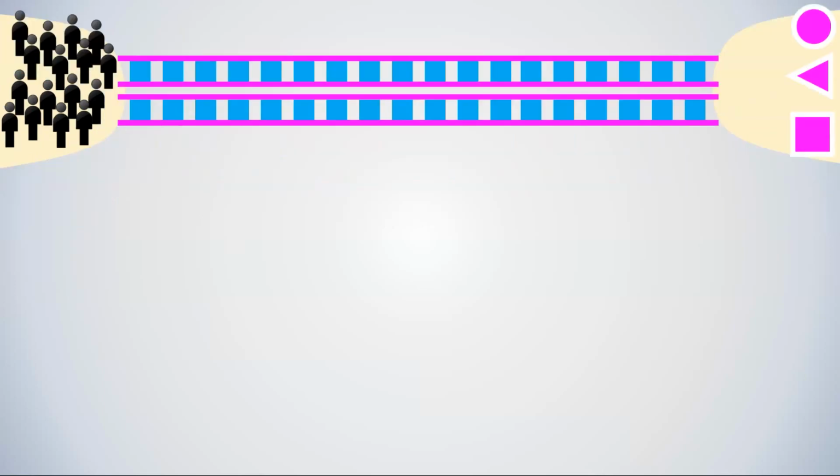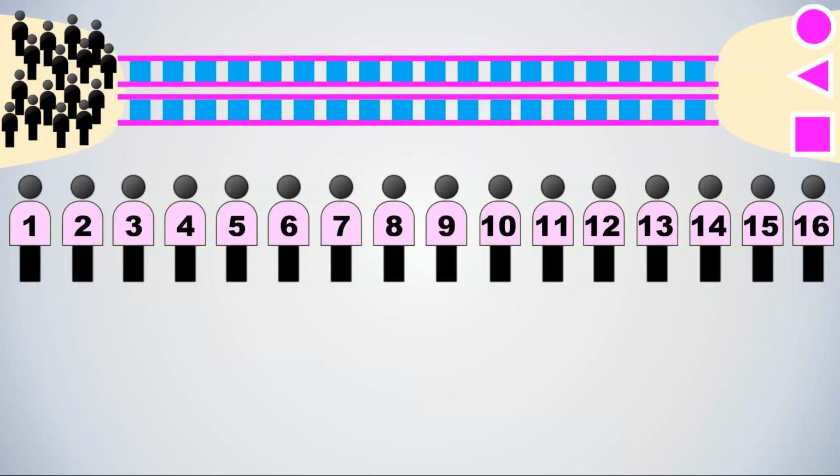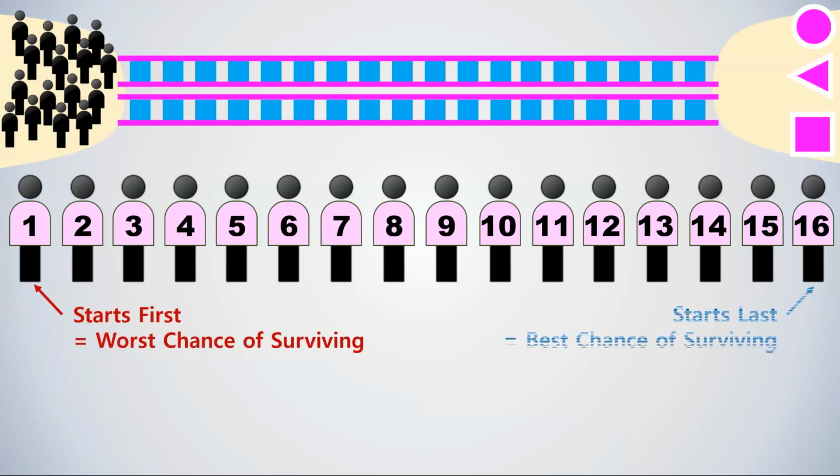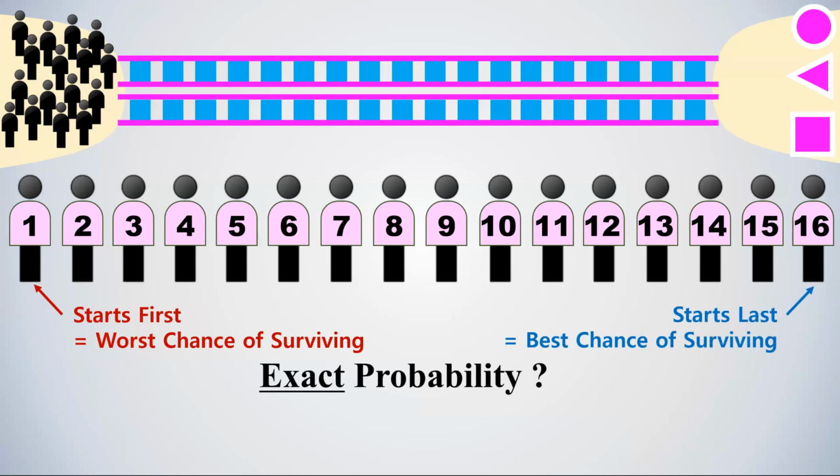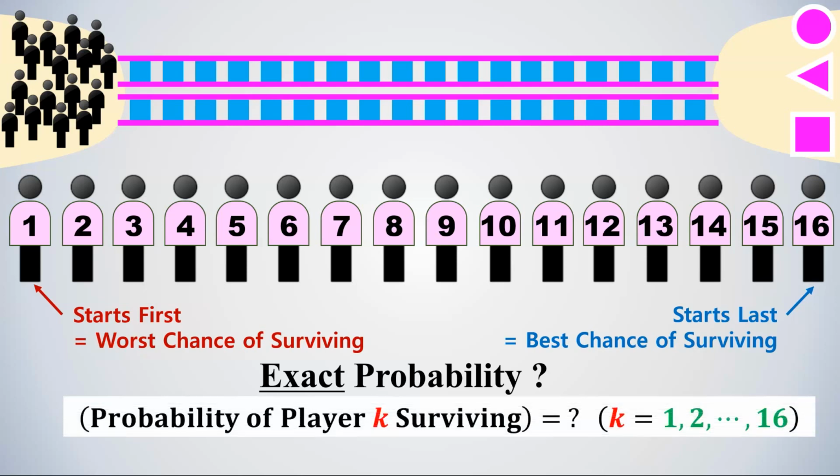All players have assigned numbers from 1 to 16, which is the order in which they cross the bridge. So player 1 starts first, then player 2 follows, and so on. In the actual show, there was a time limit, but if we ignore the time limit here, it is obvious that the player number 1 has the worst chance of surviving, while the last player, number 16, has the highest chance of survival. But can we mathematically calculate those probabilities? In other words, can we find the exact mathematical expression for the probability of each player surviving the game?